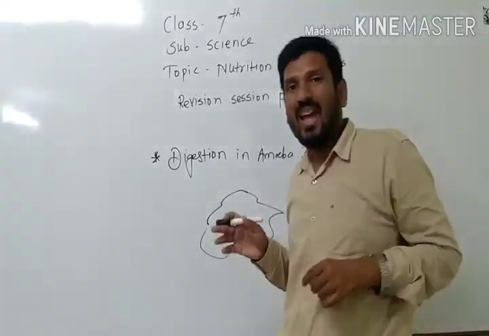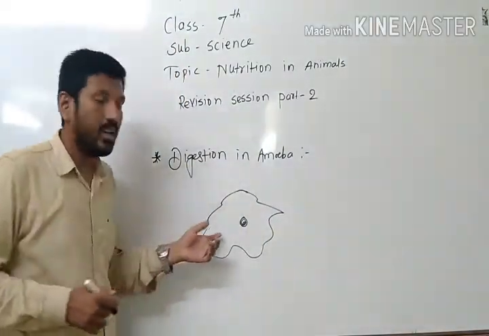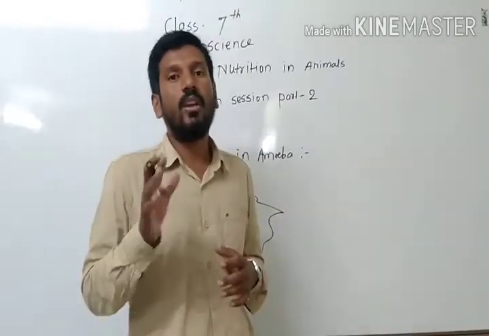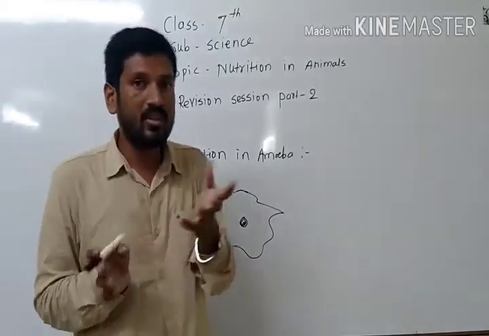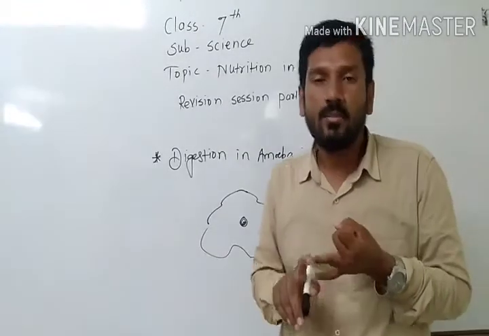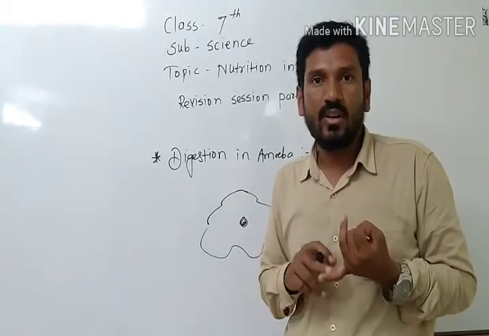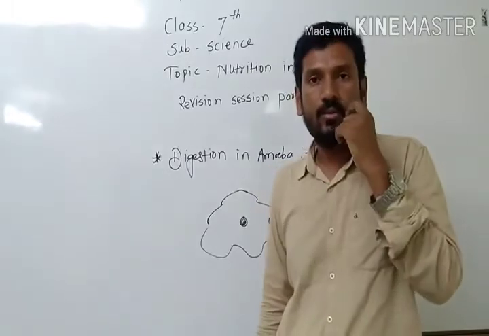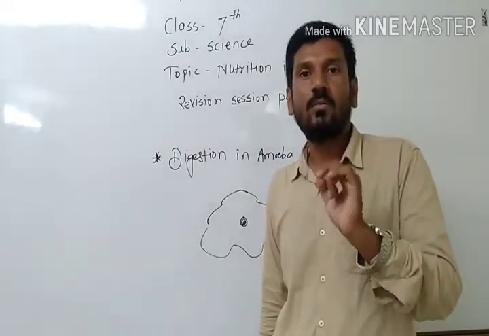So let's see how digestion occurs in amoeba. First of all, ingestion. See, these five processes I told you: ingestion, digestion, absorption, assimilation, and egestion. Ingestion is intake of food. Digestion is breaking down of complex substances into simpler substances. Absorption is taking in the food digested by our body.